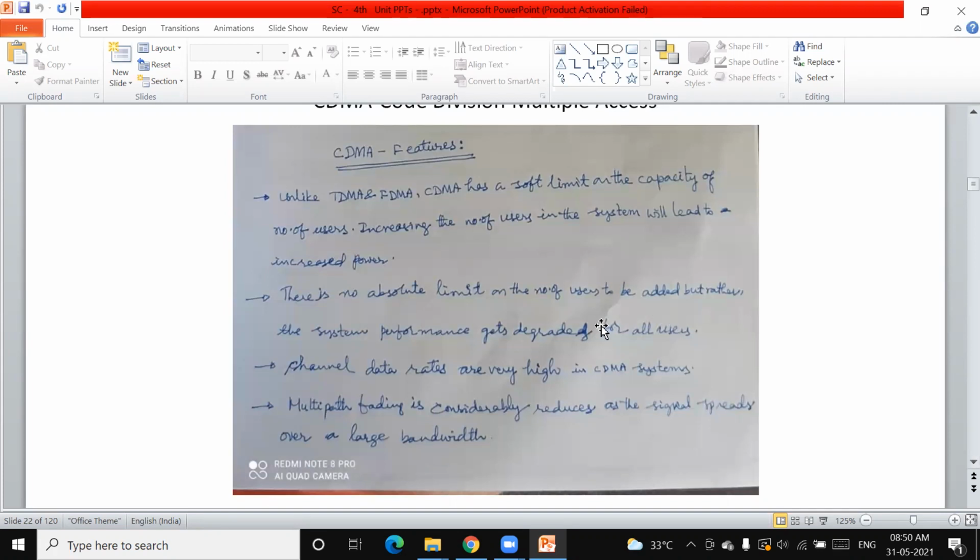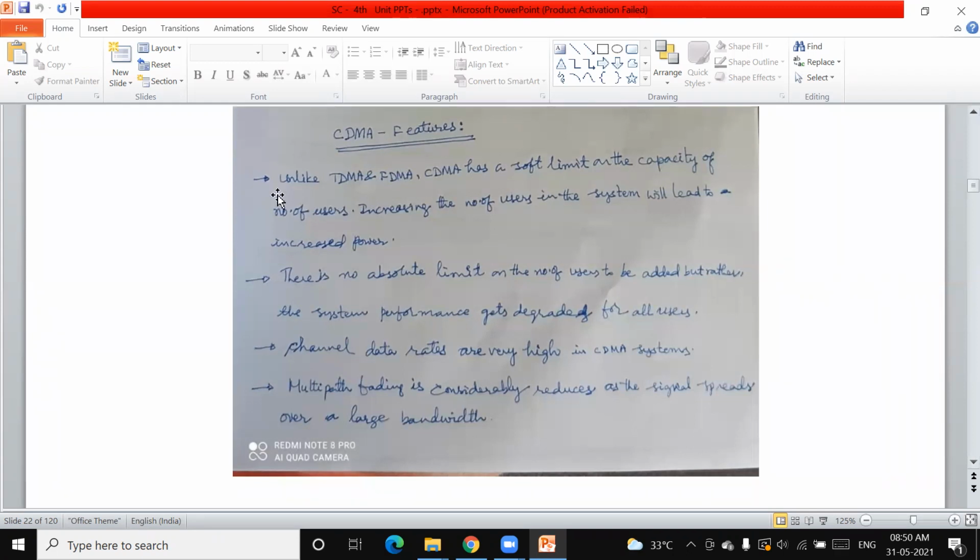Now let us see some of the features. Unlike TDMA and FDMA, CDMA has a soft limit on the capacity of the number of users. Increasing the number of users in the system will lead to increased power. What do you mean by this?